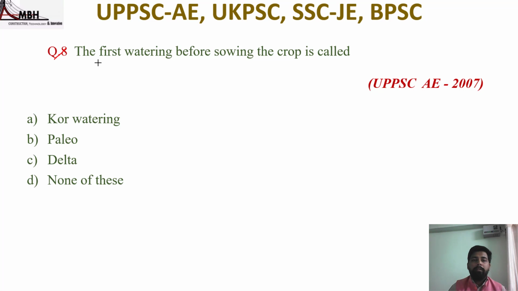So the next question is: the first watering before sowing the crop is called core watering, paleo, delta, or none of these. So the question was asked in UPPSC 2007. So the first watering before sowing the crop is called paleo. That means option B is correct.